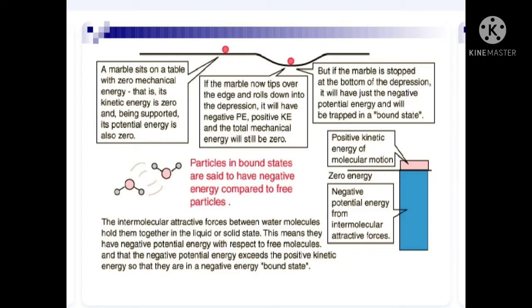And after some time, the marble stops at the bottom of the depression, and it will have just the negative potential energy and will be trapped in a bound state. So that's why we can conclude that particles in bound states are said to have negative energies compared to free particles.